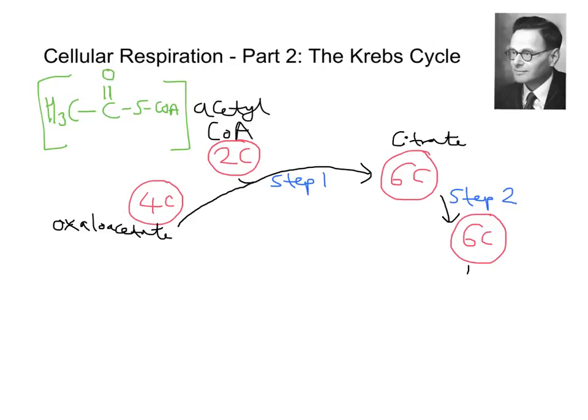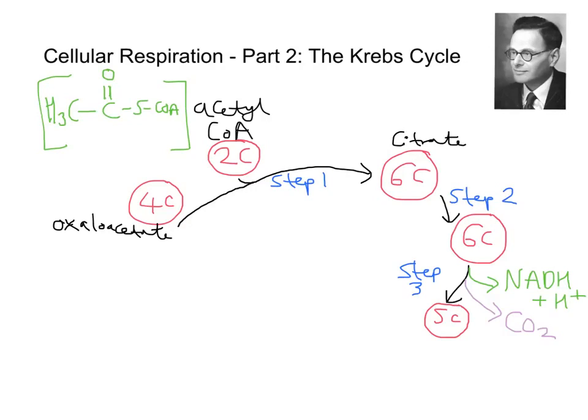Now at step 3, we change that 6 carbon into a 5 carbon, so the C means carbon, a 5 carbon compound. And that is step 3, and at step 3 here, that is where something interesting happens. That is where we get NADH being formed, NADH, and an H plus. And we also get, I'll draw this in another colour, CO2 being given off.